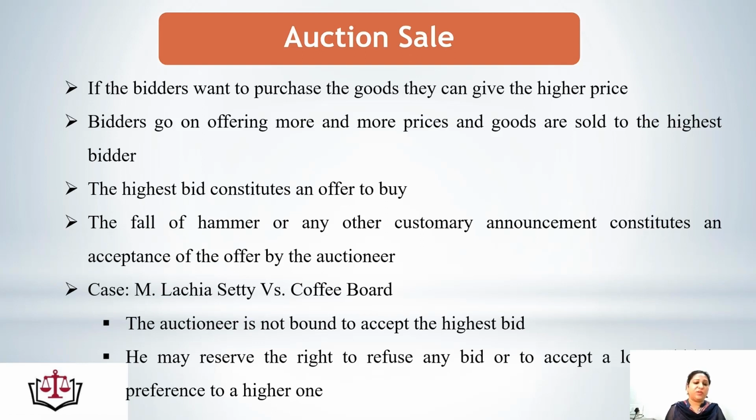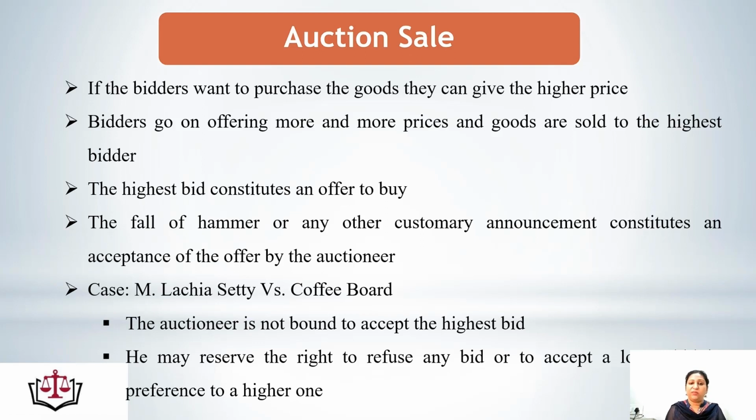This is clear from the case of M. Lachia Sethi versus Coffee Board. The court decided that the auctioneer is not bound to accept the highest bid. He may reserve the right to refuse any bid or to accept a lower bid in preference to a higher one. This case gives a very strange decision.